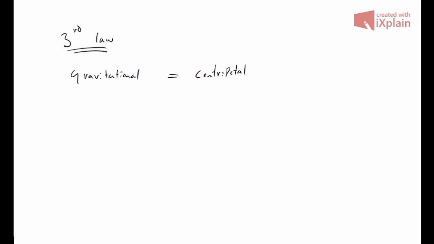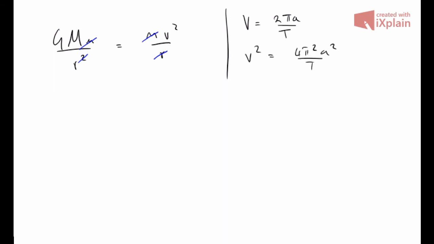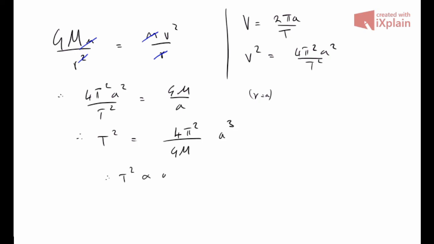We equate the gravitational force to the centripetal force. Here, capital M is the mass of the Sun, and small m is the mass of the planet. Capital G is the gravitational constant, capital T is the time period, and a is the length of the semi-major axis. We know that velocity is distance divided by time, so we can substitute v with circumference of orbit over period, which is 2 pi a divided by capital T. We then rearrange for T squared, and boom, we find T squared is equal to 4 pi squared divided by GM multiplied by a cubed, where 4 pi squared over GM is a constant, which gives us Kepler's third law. This law states a direct relationship between the distance of a planet from the Sun and its orbital period.